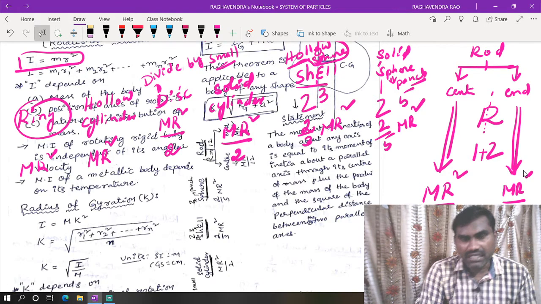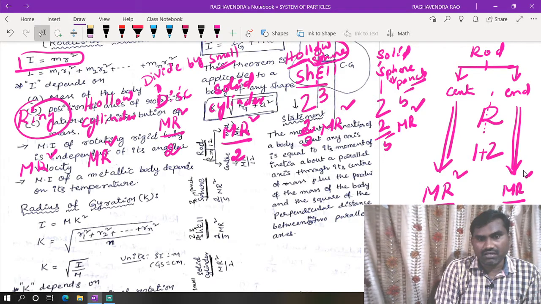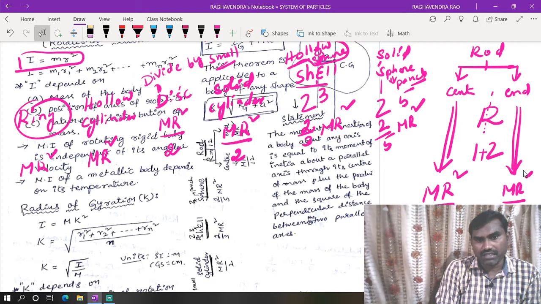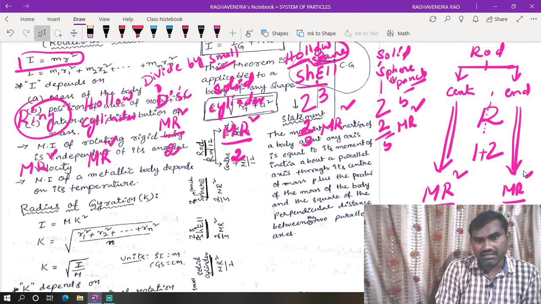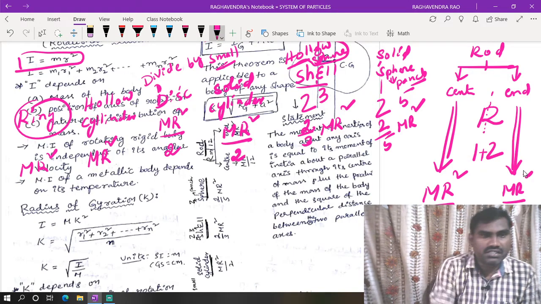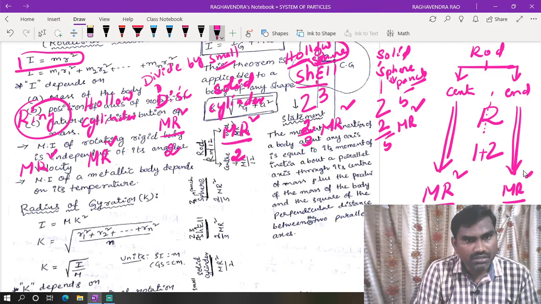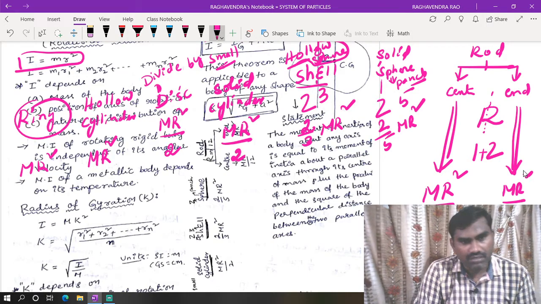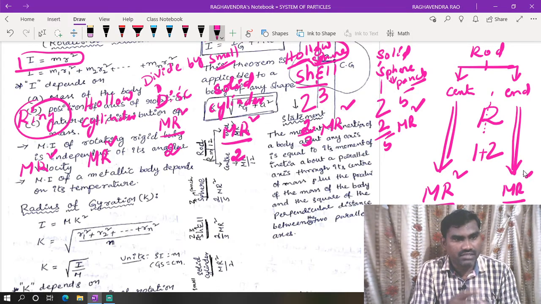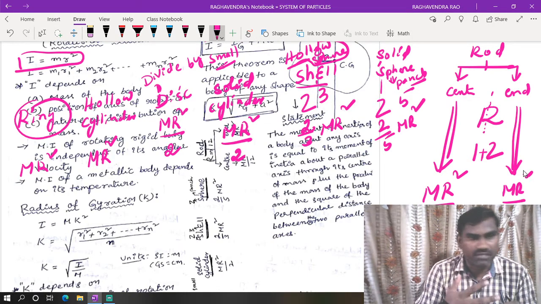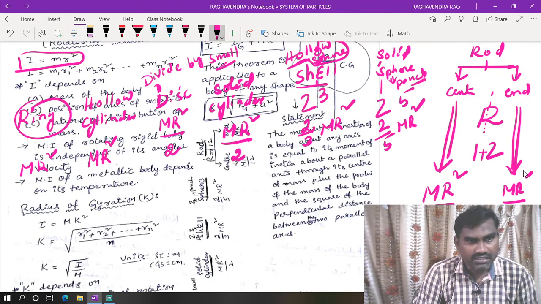If it is passing across the end, for example this is the rod, the first case is the axis looking like this. In the second case, the axis is looking like this. This is the scenario of how we need to recall. We can easily remember this rather than by-hearting the formulas related to the moment of inertia of different rigid bodies.